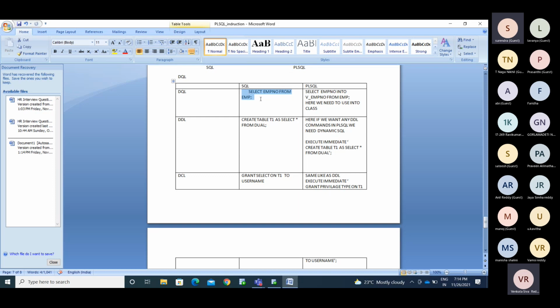If we want to use this same statement in PL/SQL, we need to declare one variable for that, v_emp_number. You are getting the information from the table, so that needs to be stored.